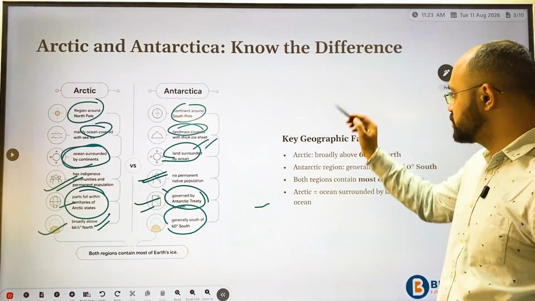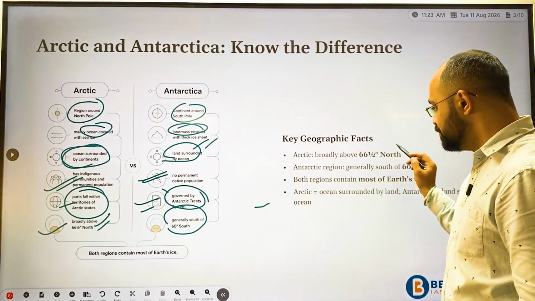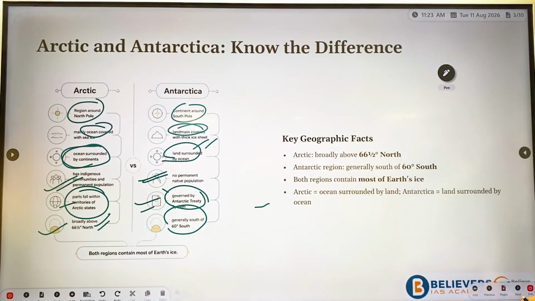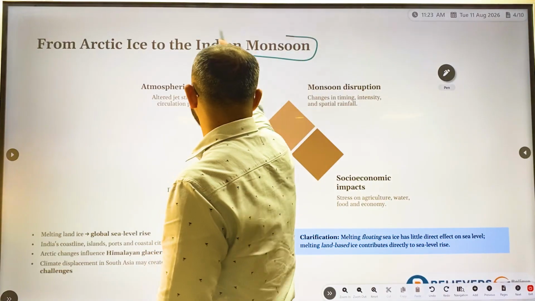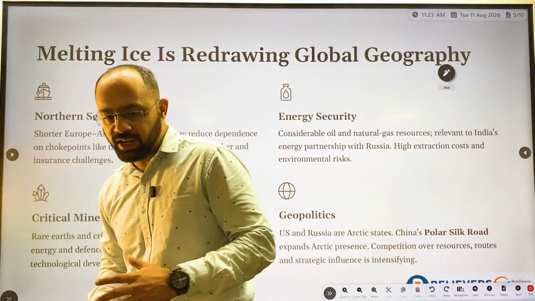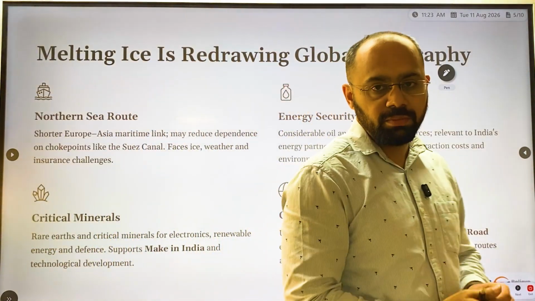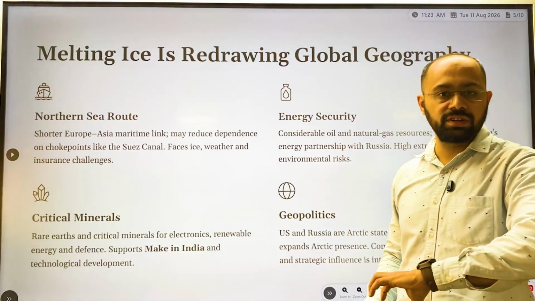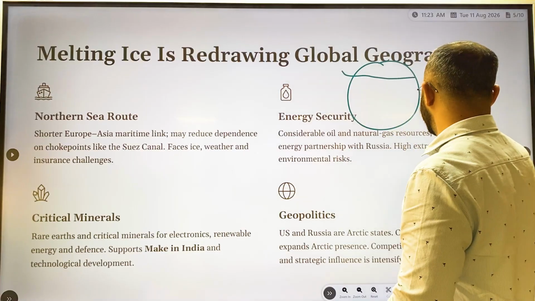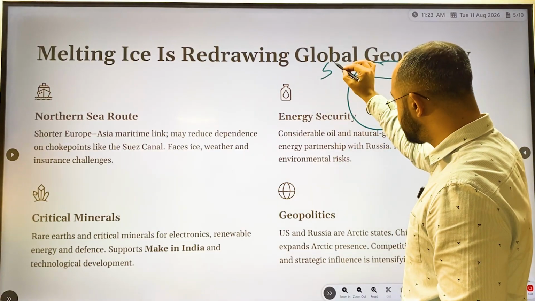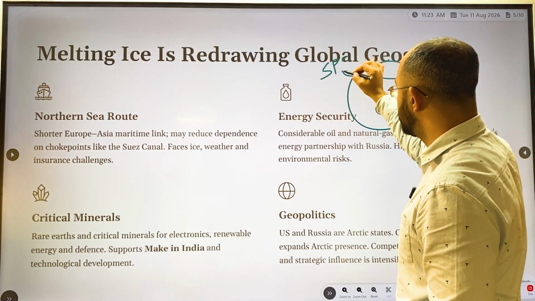Now we have understood the difference. Here we'll understand how the Arctic is related to the Indian monsoon, and how it is influencing the Indian region. There is a subpolar jet stream.